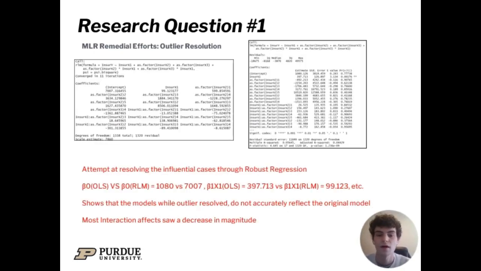This issue with the outliers can also be seen in the robust regression model, which was used as sort of a thought experiment to see how well this would reduce it. And as you can see from some of the betas that we showed, the OLS and the robust model both varied extraordinarily in terms of what numbers they were reducing. And we also saw a decrease in the magnitude of the interaction effects. And this led us to believe that the RLM model was not the best use for this data.